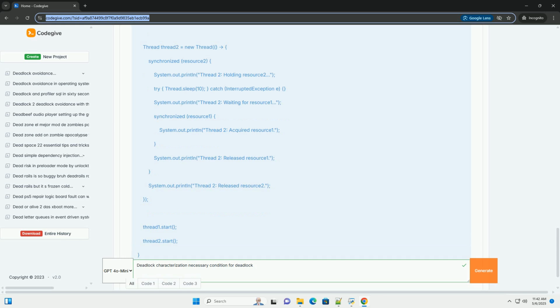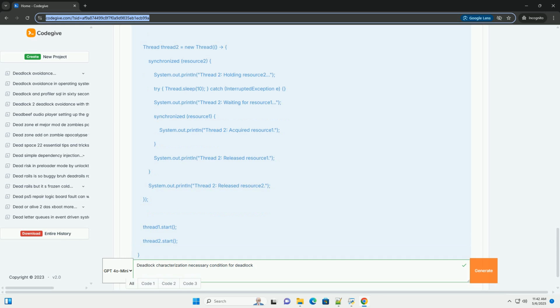Abort all deadlocked processes: simple but drastic. All work done by those processes is lost. Abort one process at a time until the deadlock cycle is broken: more selective, but requires careful selection of which process to terminate, for example based on priority, resource consumption, or amount of computation already completed. Resource preemption.